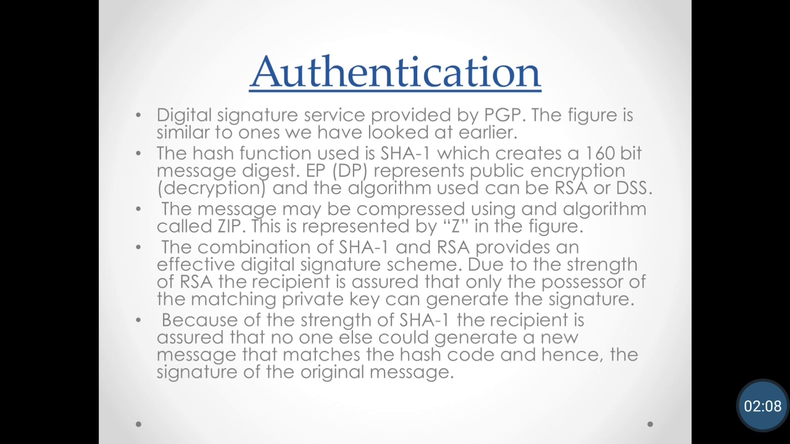EP and DP represent public key encryption and decryption, and the algorithms used for encryption and decryption are RSA and DSS. DSS means Digital Signature Standard algorithm. This message may be compressed using an algorithm called ZIP. For compression, we use the ZIP function that is represented by Z.